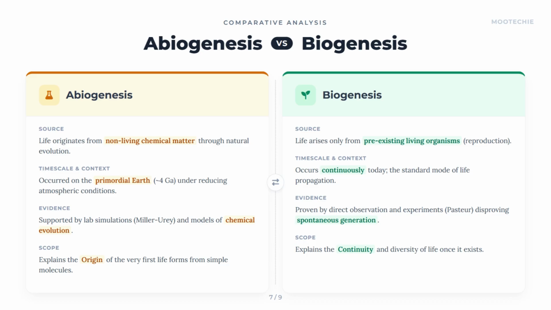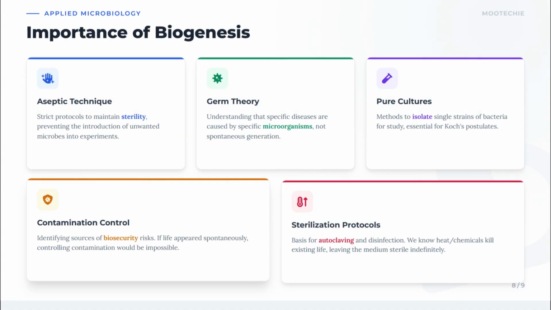Understanding biogenesis isn't just historical. It has immense practical importance in modern microbiology. Importance of biogenesis. Aseptic technique: strict protocols to maintain sterility, preventing the introduction of unwanted microbes into experiments. Because we know microbes come from other microbes, we can design procedures to keep our work areas and tools completely free of contamination. Germ theory.